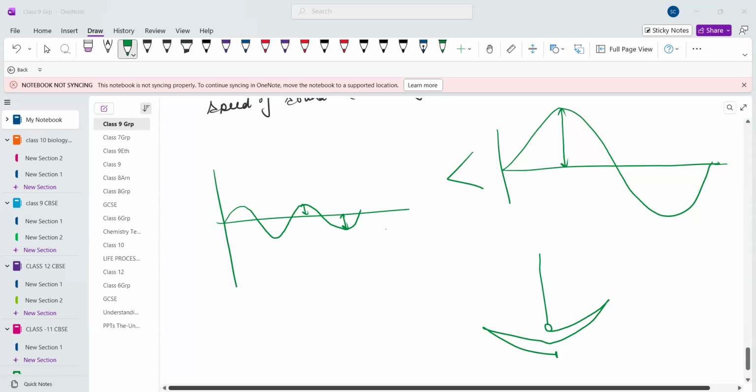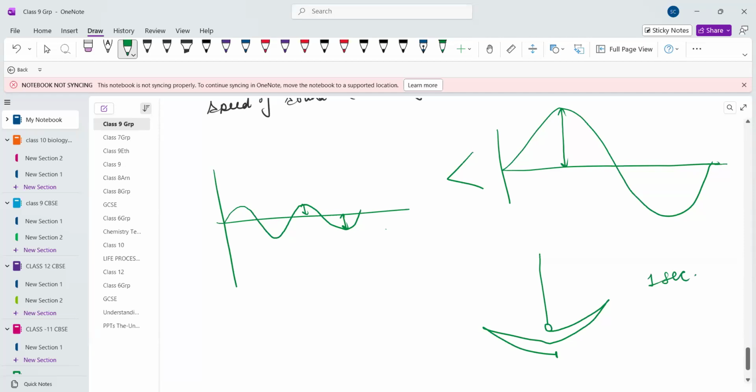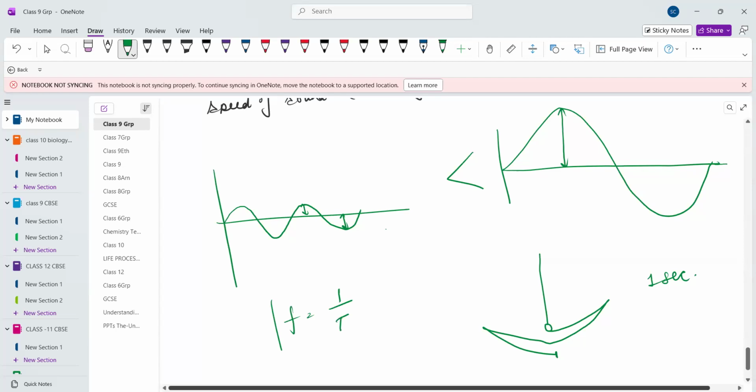In 1 second. Yes. Suppose we are having 1 second. So in 1 second, how many oscillations will be done? That is called frequency. So frequency is the number of vibrations in a second. And what is the unit of frequency? Unit of frequency is hertz. Frequency and time period are inversely proportional to each other. So f is equal to 1 by T.